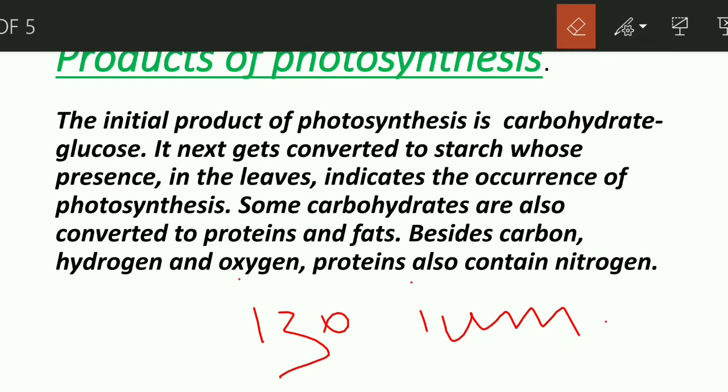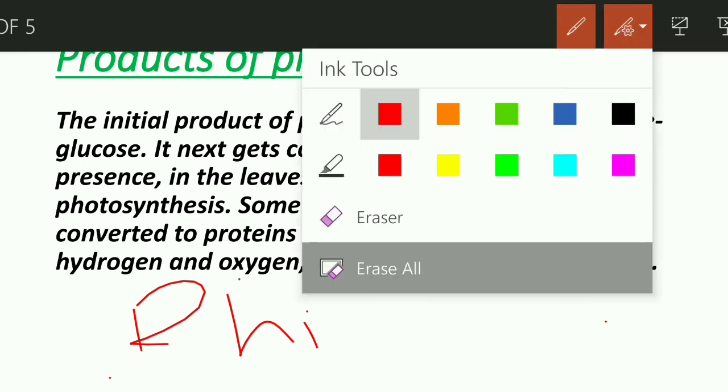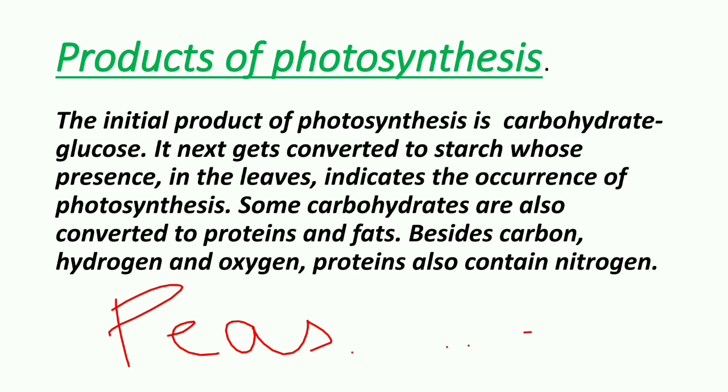What is the name of the bacteria that does it? It is called rhizobium. And where is it found? It is found in leguminous plants, for example peas, etc. So this was the summary of photosynthesis.